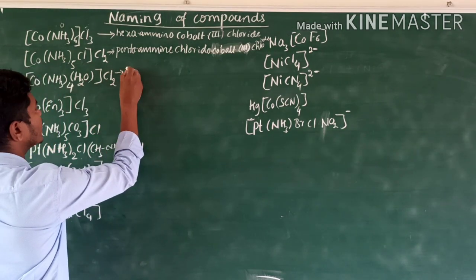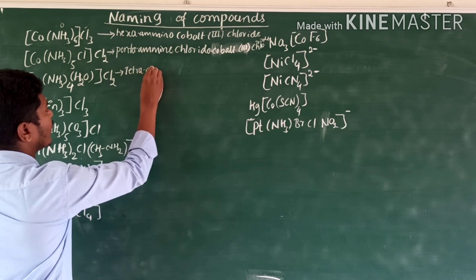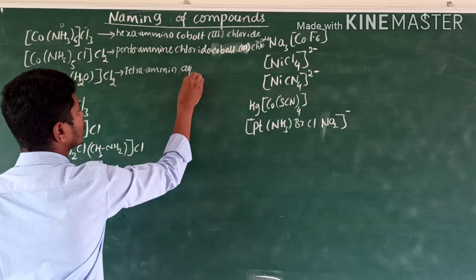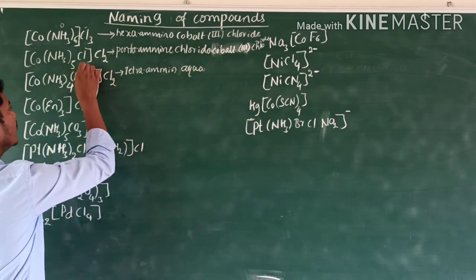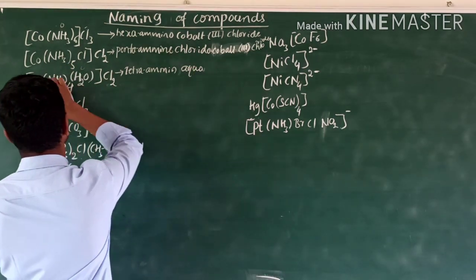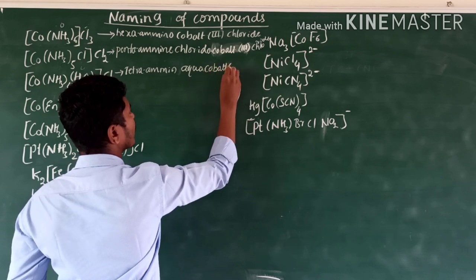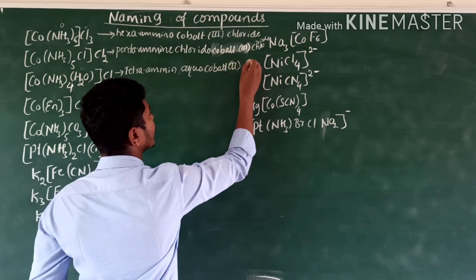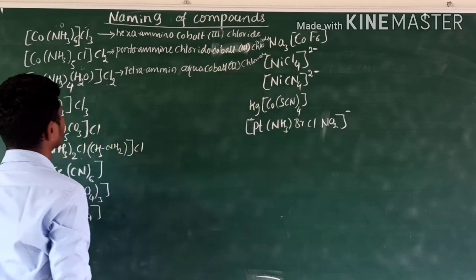How many amines are there? Tetraamine, aqua. How many oxidation states? This is also 0, this is also 0. Only the 2 oxidation state is there. Cobalt plus 2 oxidation state. Then we have to write the chloride. Got it?